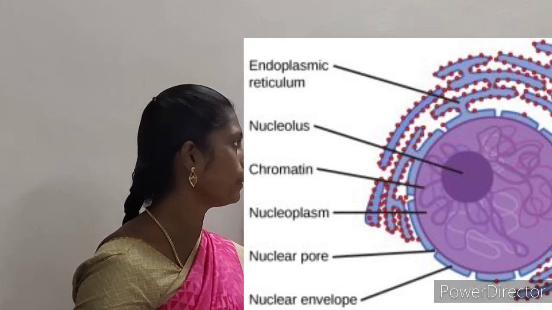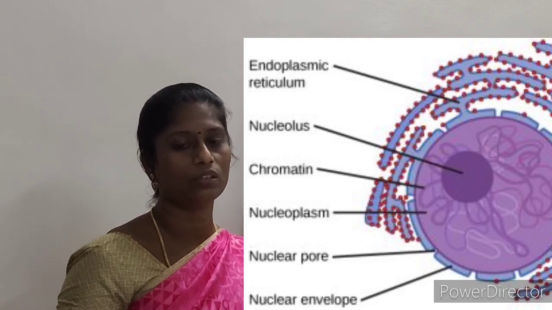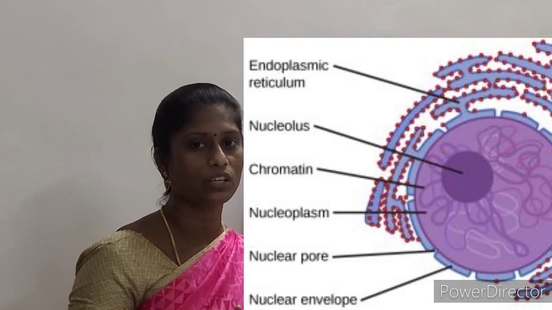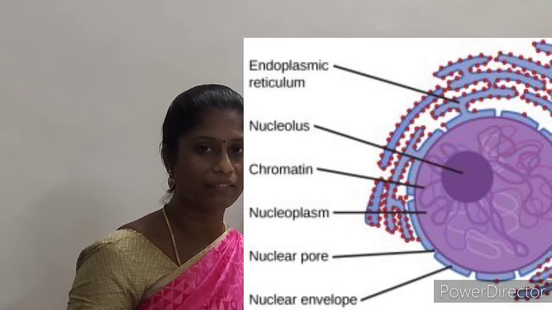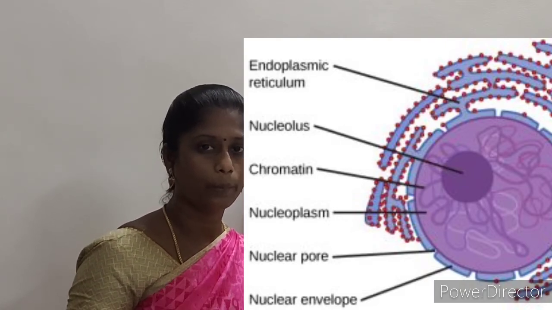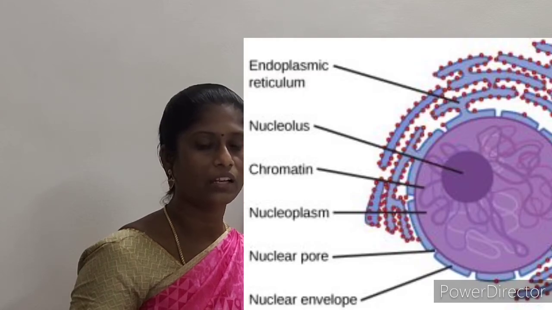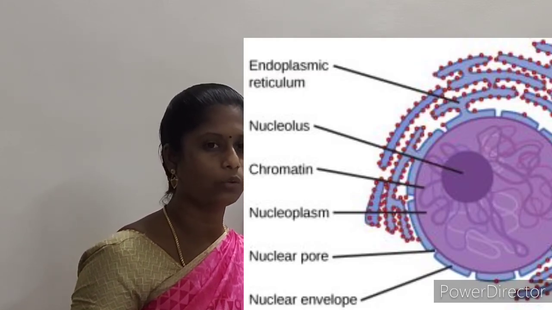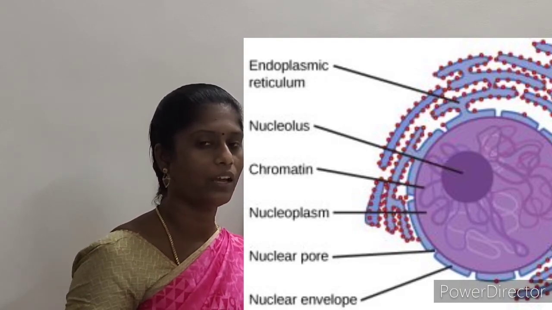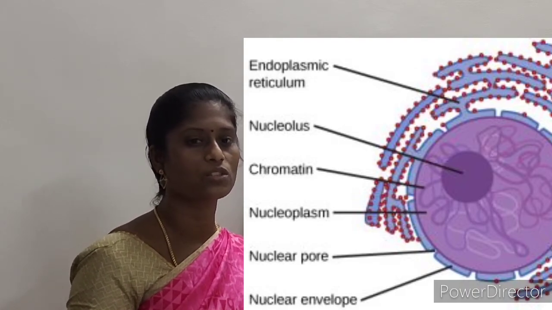So with this we complete the structure of the nucleus. We began with what is nucleus and then membrane, then what is nucleoplasm, what is nuclear envelope, what is nucleopore, what is annuli, and then what is chromosome, euchromatin and then heterochromatin.